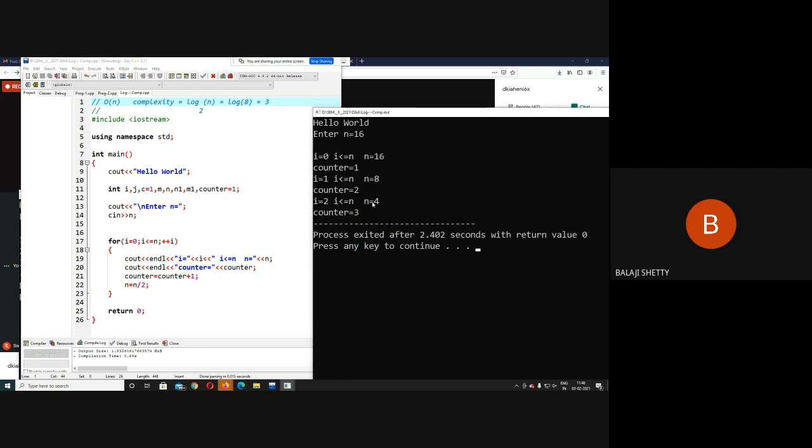Next time n equal to n by 2, n becomes 4 by 2, that is 2, and I becomes 3. 3 is not less than 2; 3 is greater than 2. That's why I'm not getting counter equal to 4. So your complexity is always less than or equal to log n to the base 2. Try to understand this. Are you getting it or not? Okay, it's a very simple concept.